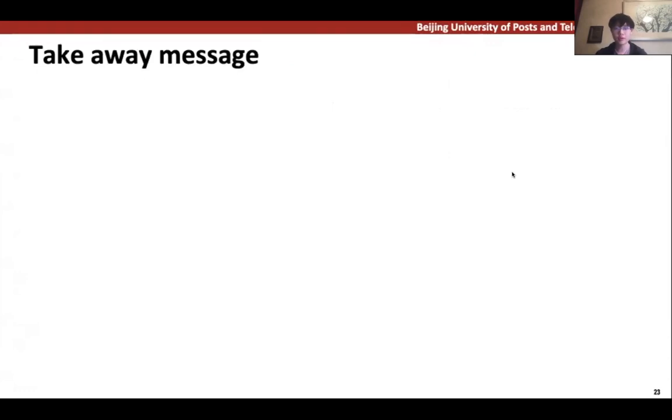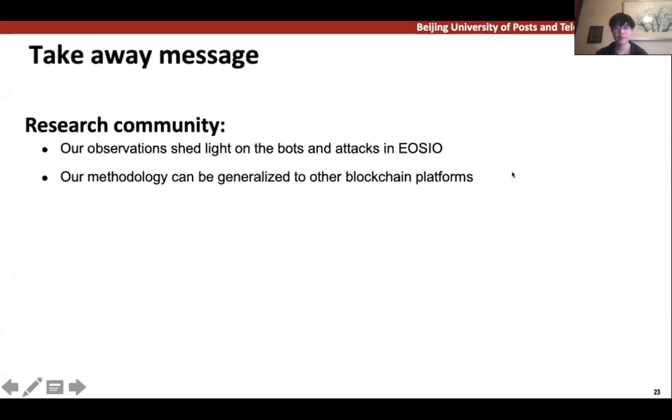We finally conclude with the takeaway messages of our paper. For the research community, our observations shed light on the attacks in EOSIO and motivate more research efforts to address this issue. Our methodology can be generalized to other blockchain platforms.